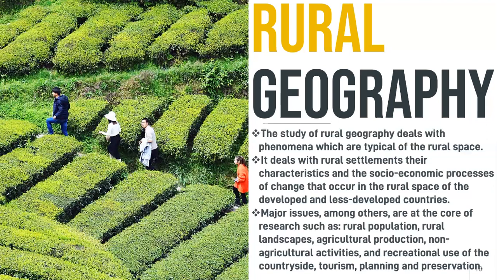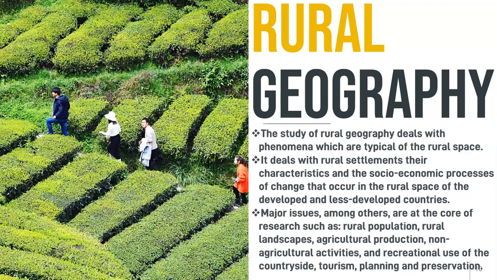If the rural area is near the sea, the economic development in the rural area will mainly be fish. If the rural area is near an orchard, the main economic development will be fruits, something like that. The major issues, among others, at the core of research are rural population, rural landscape, agricultural production and agricultural activities.